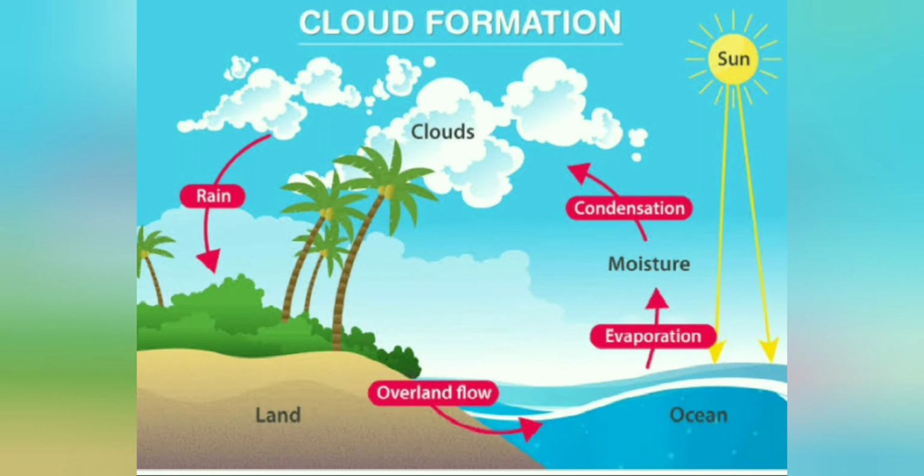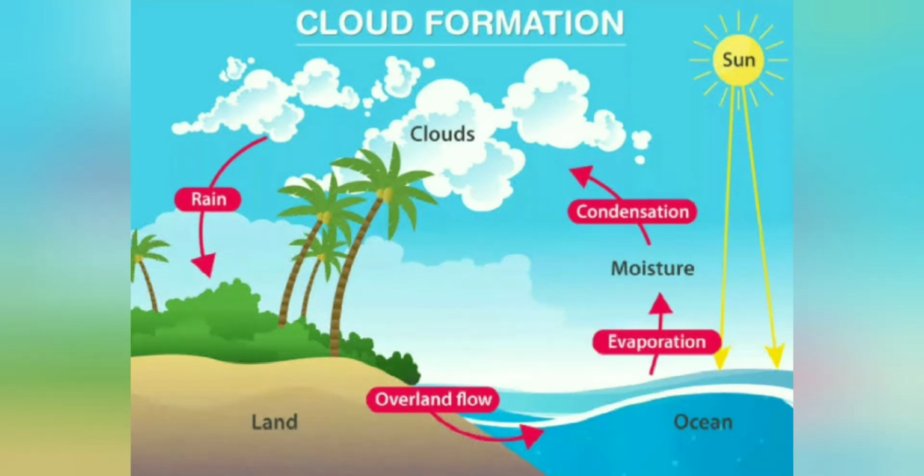See children, first the sun heats the water present in the rivers, lakes, ponds, seas and oceans. When the water heats up, the hot water takes the form of water vapor.